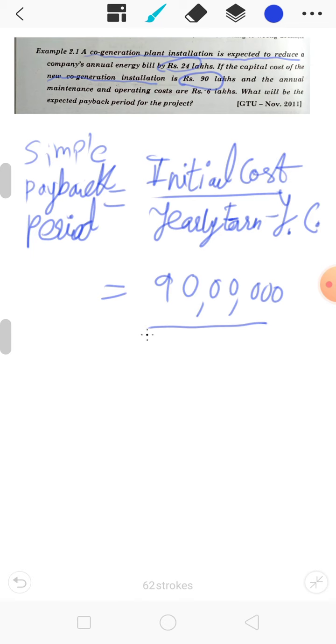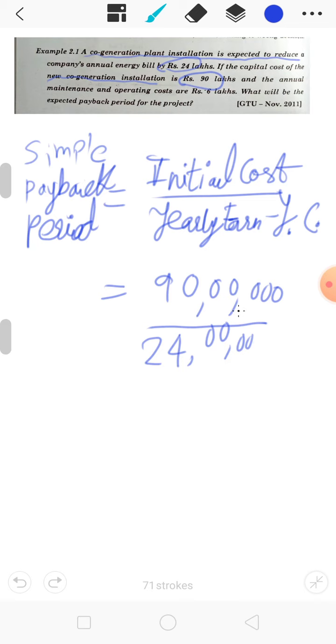The saving we can calculate as earning. So 24 lakhs minus the operating cost, that is 6 lakhs.